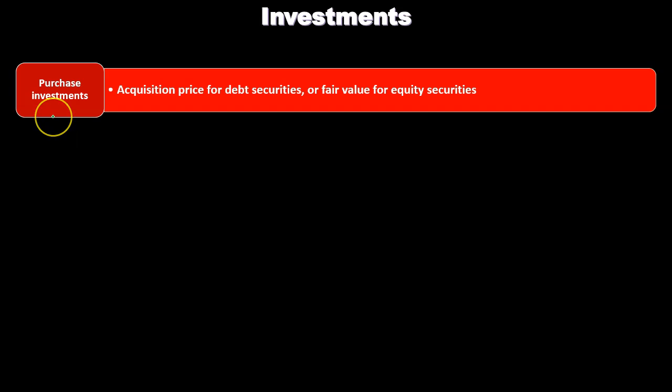So if there was a purchase of investment, the acquisition price for the debt securities or fair value for equity securities are typically going to be used. And that's going to be fairly straightforward. If we have a purchase for a not-for-profit organization of investments, if we took some of our cash and then purchased it, typically you purchased it on the market, and we would be recording that investment at, in essence, the price that we purchased it for.